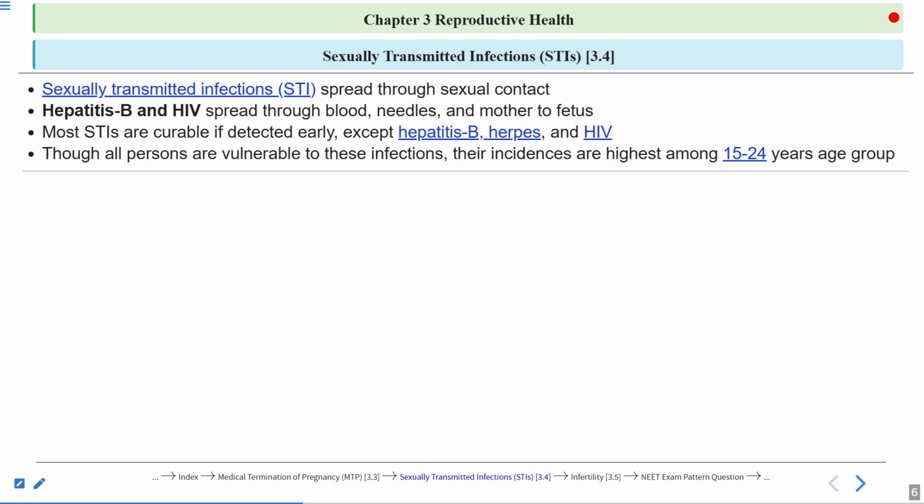The reason is that individuals within this age are very curious. They want to try new things. Okay, so they indulge in wrong activities and they don't have enough awareness. They don't have enough knowledge about sex related issues or about contraceptives. So this can lead to the spread of the STDs as well.